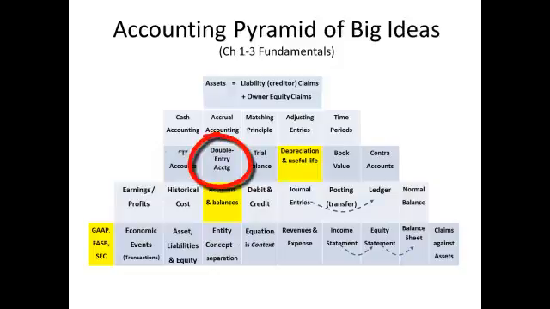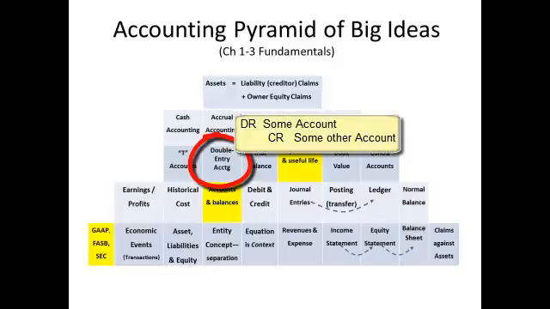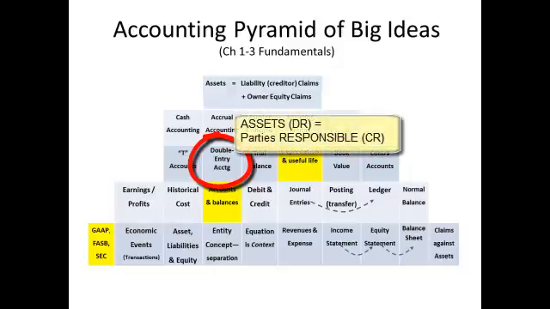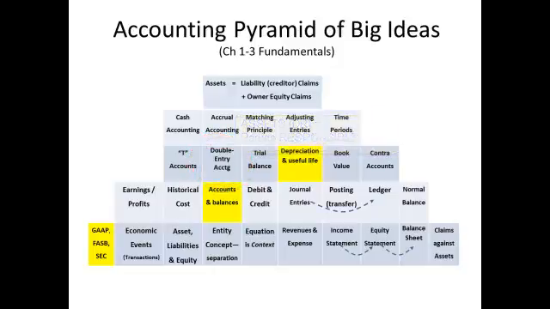Double entry accounting, a system of accounting that records in appropriate accounts the dual effect of each transaction. Offsets of debit and credit values are needed to keep the accounting equation balanced. This system keeps assets in sync with the general parties responsible for their existence. Trial balance, a listing of accounts and their normal balances at a given time. We'll pick up the balances discussion after you read Chapter 3.